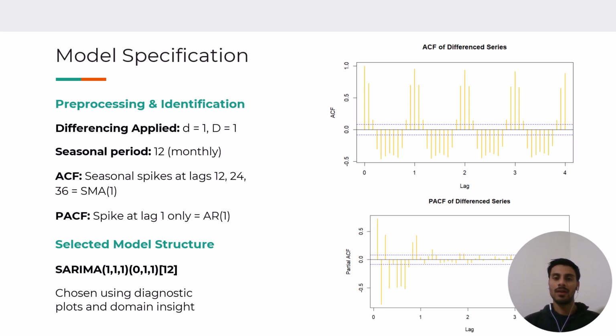SARIMA (1,1,1)(0,1,1) with seasonal period 12 was selected based on diagnostic results, simplicity and interpretability. It captures both the short-term correlation and long-term seasonal structure in the data without overfitting.